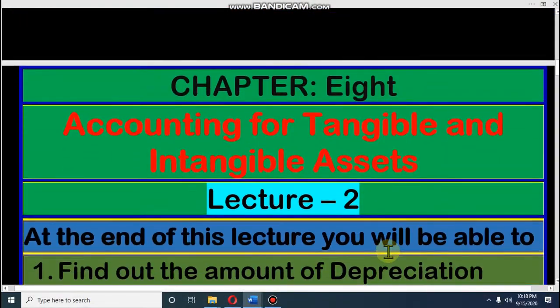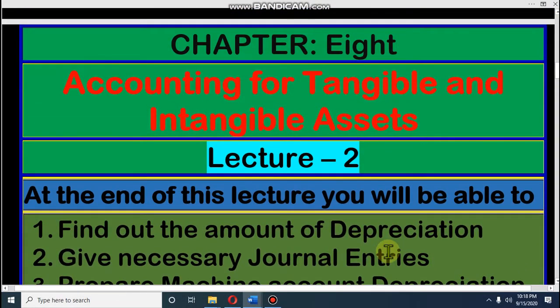Dear student, today we will discuss chapter 8, accounting for tangible and intangible assets. This is our second lecture on the chapter. All of you know that in the first lecture we discussed the rules, regulations, and formulas, and how you can do these types of math.